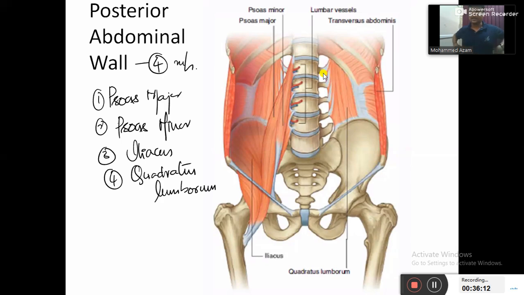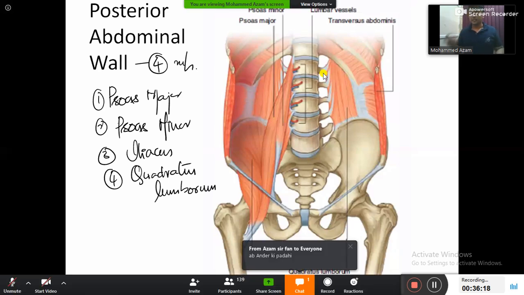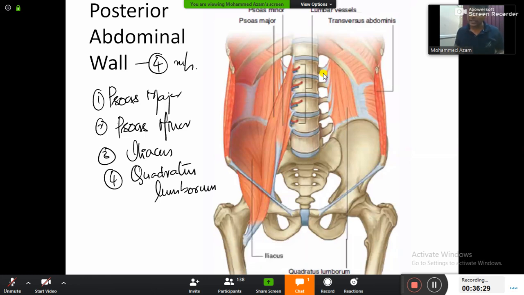And after learning about the abdominal wall, now let us enter inside the abdomen and learn about the organs. You know, the stomach, the liver and all those organs we are going to learn. But before that, I'll give you 1 or 2 minutes of time. Okay, please revise this and then we'll go inside the abdomen together.